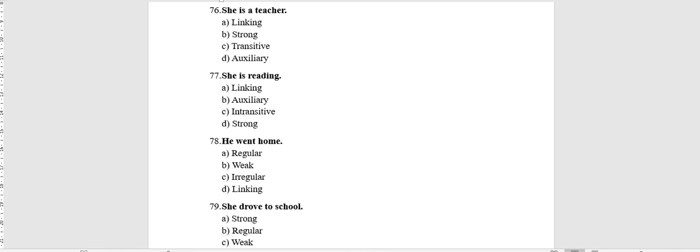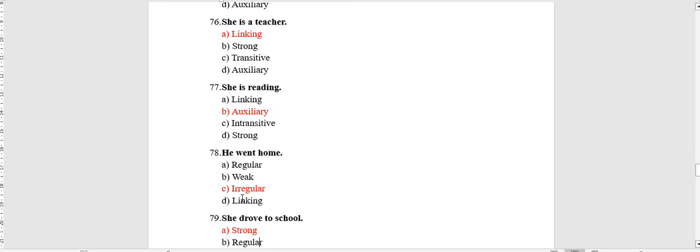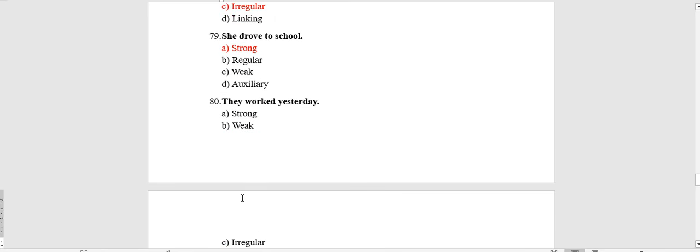79. She drove to school. Drove is strong, regular, weak, or auxiliary? So 79 is strong. It's not regular, it's not weak, it's not auxiliary. Here we go, number 80. They worked yesterday.